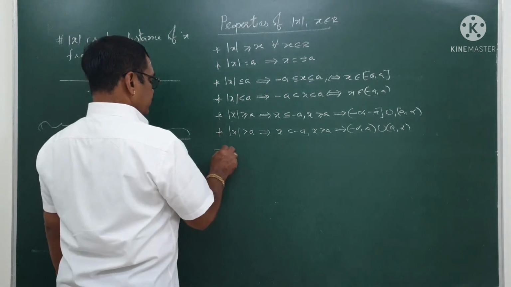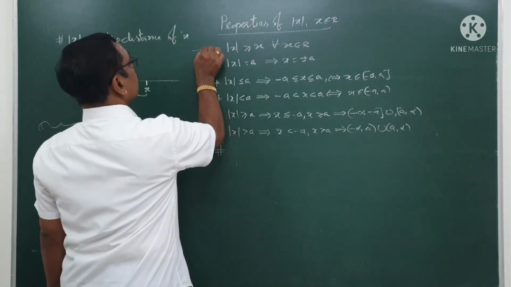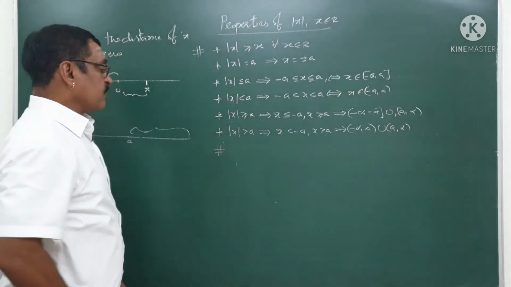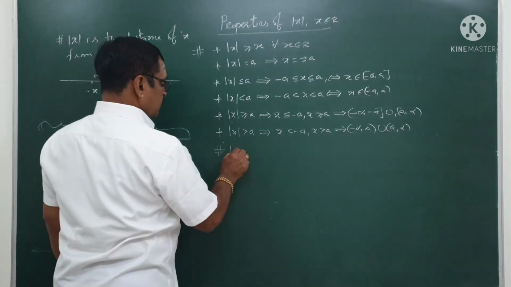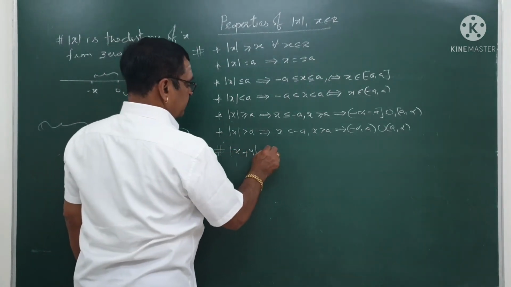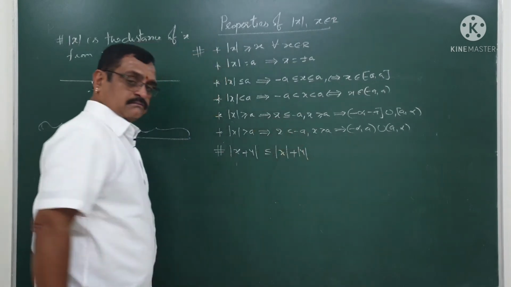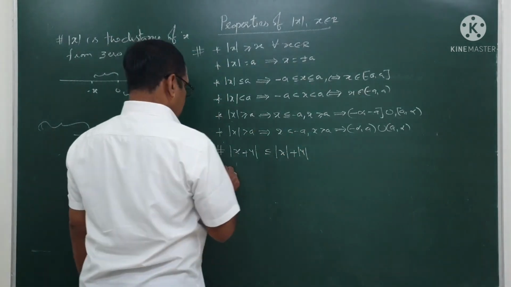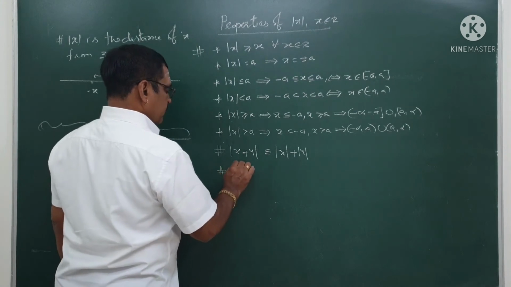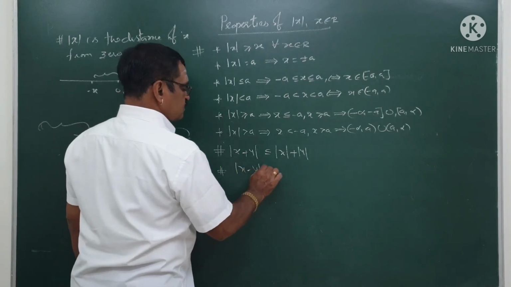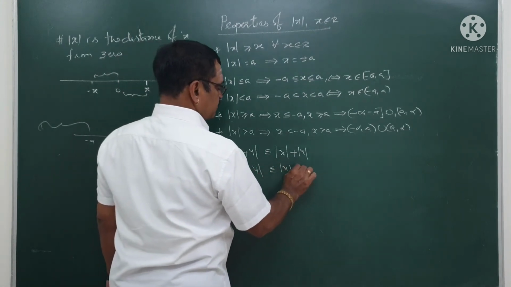And very important properties. Number one, mod of x plus y is less than or equal to mod x plus mod y. And mod of x minus y is also less than or equal to mod x plus mod y.